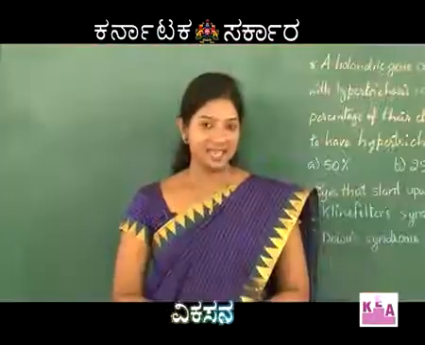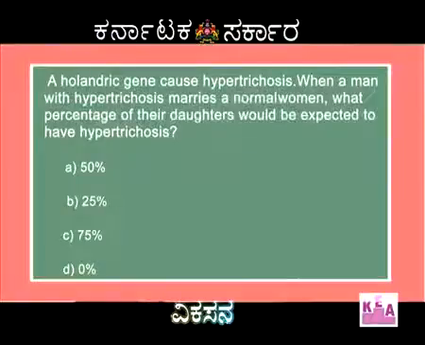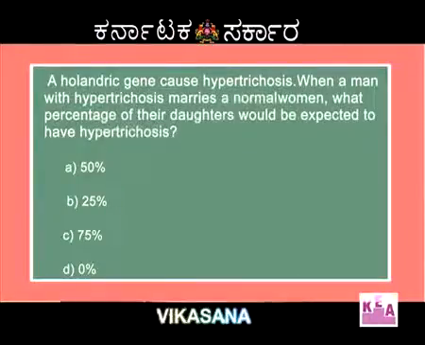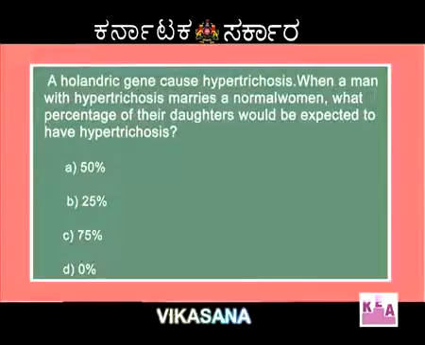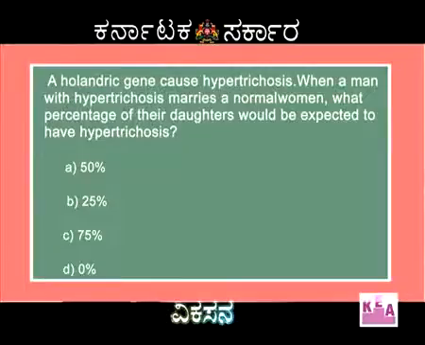Students, let's see the next set of questions. A Hollandric gene causes hypertrichosis. When a man with hypertrichosis marries a normal woman, what percentage of their daughters would be expected to have hypertrichosis? The options are 50%, 25%, 75% and 0%.